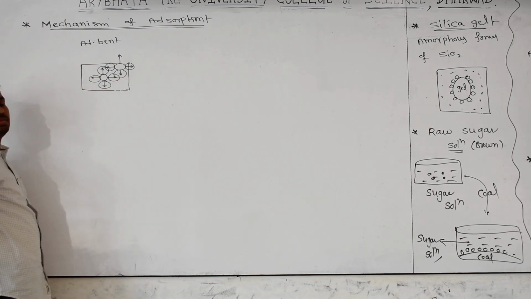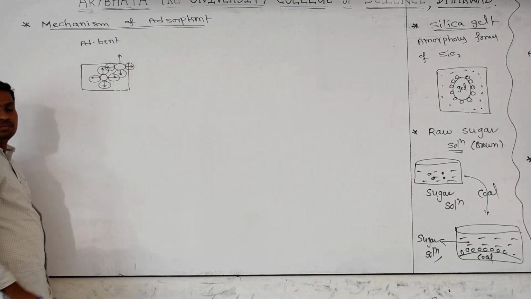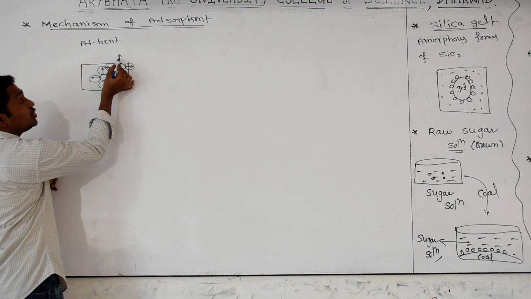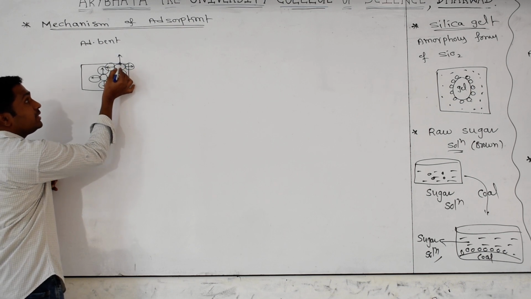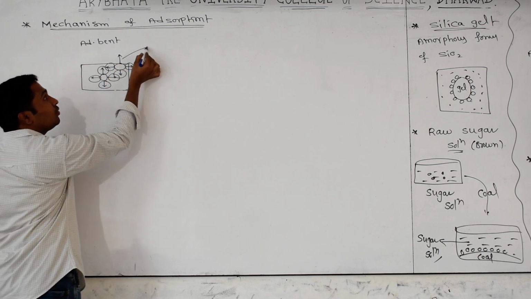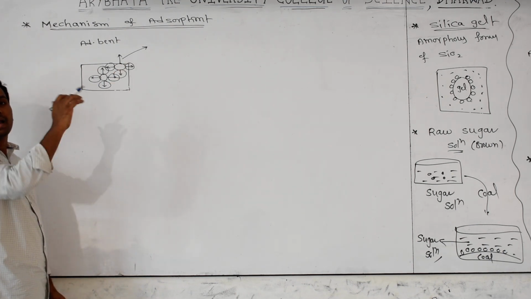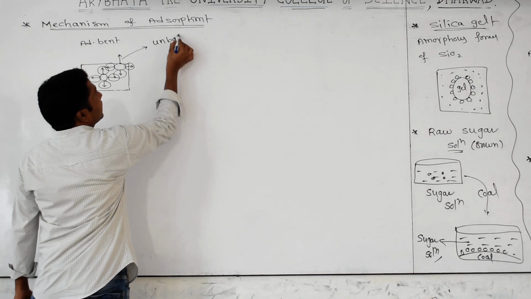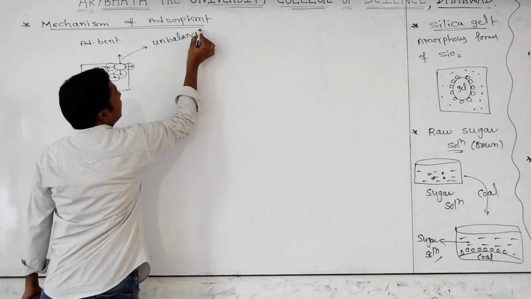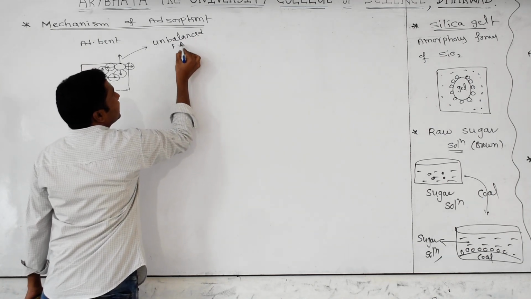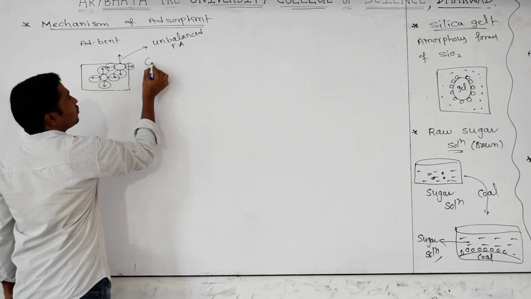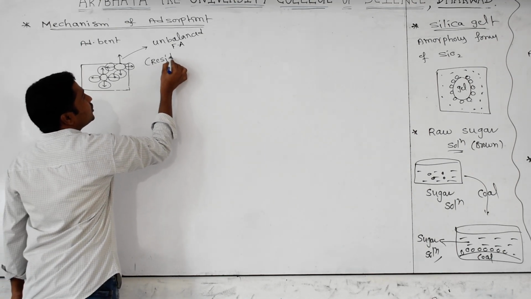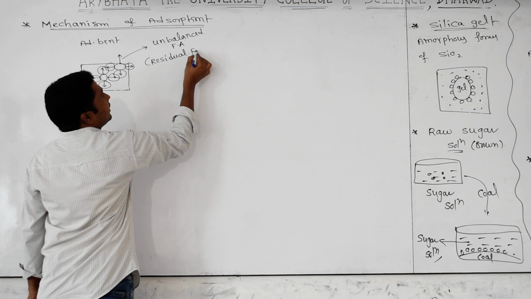But what about the top, the area which is in contact with air? On that side some unbalanced force of attraction will be there. That unbalanced force of attraction we call the residual force of attraction.